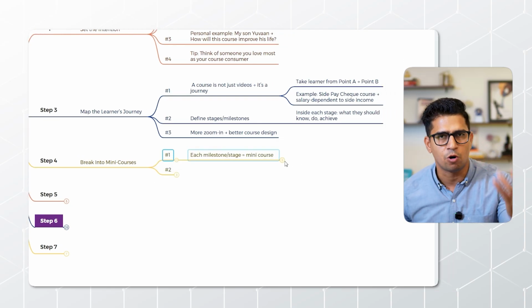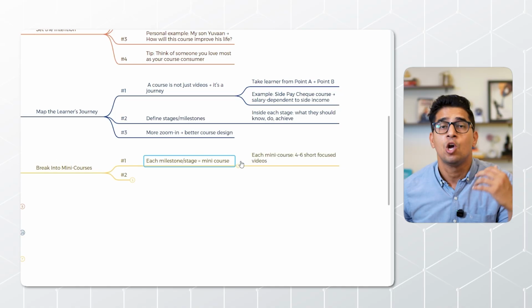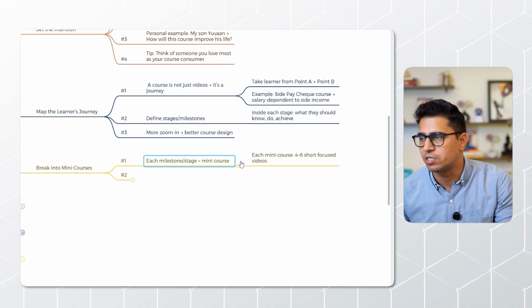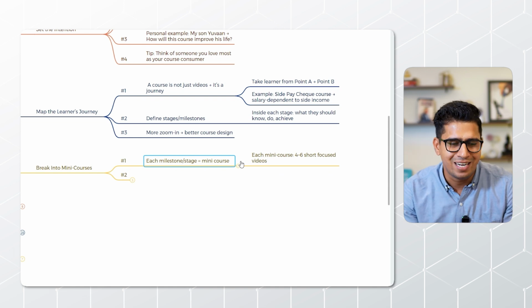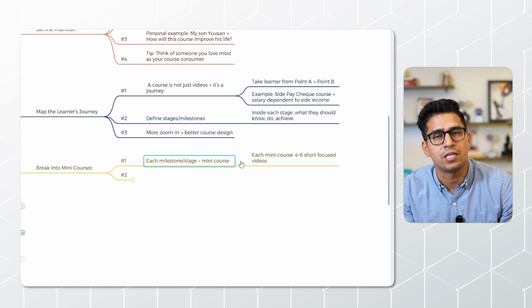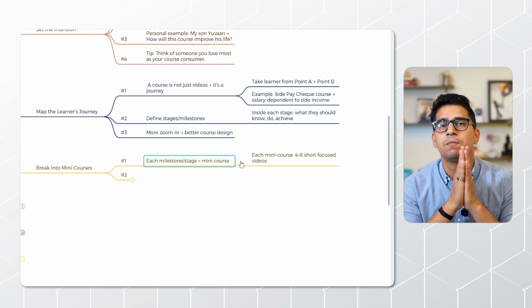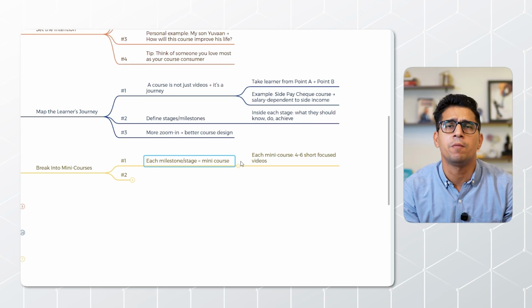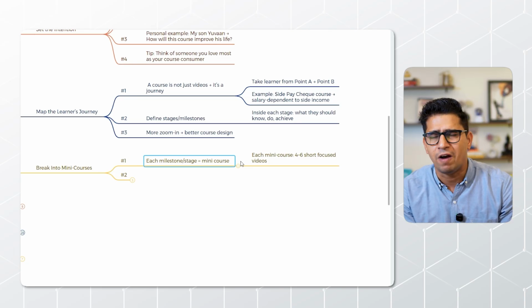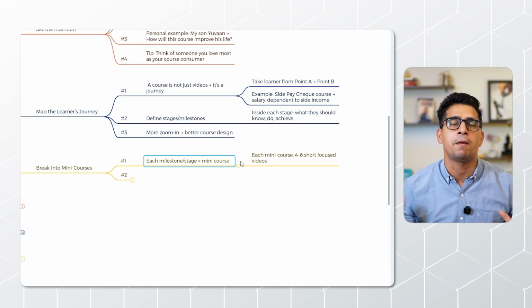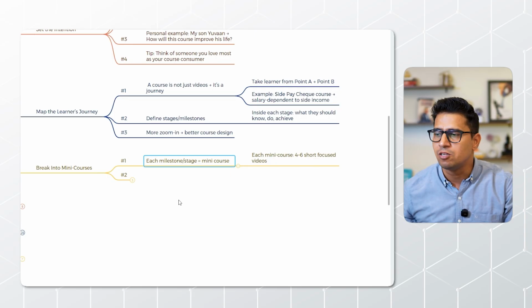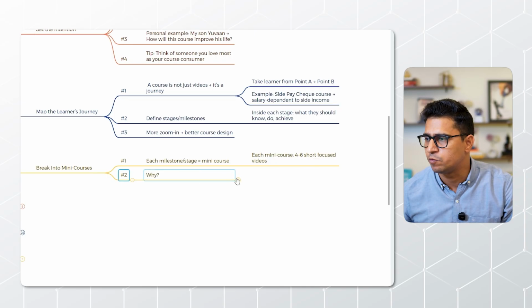Each milestone or stage is equal to a mini course, or there could be multiple mini courses in each stage as well. That's okay, but don't create big courses. And when I'm talking about mini courses, anything between 4 to 5, 6, 7 videos is enough. Okay, don't make it so big that people will drop in between, because the reason is very simple over here. Why are we doing this?